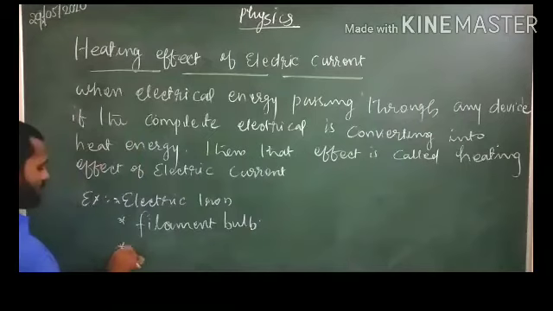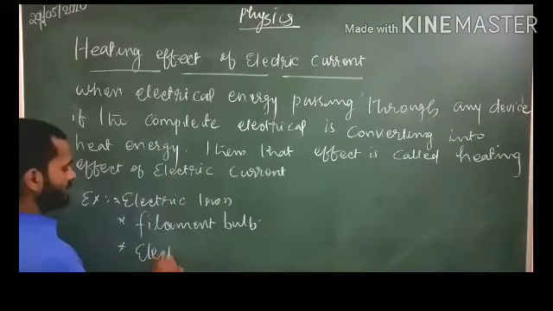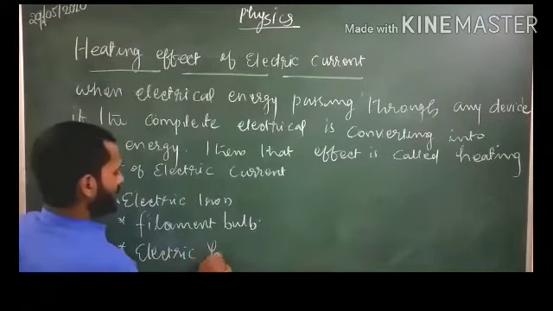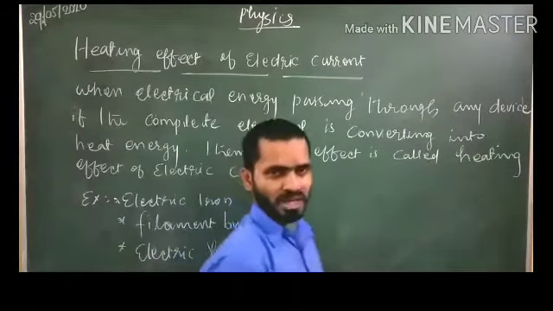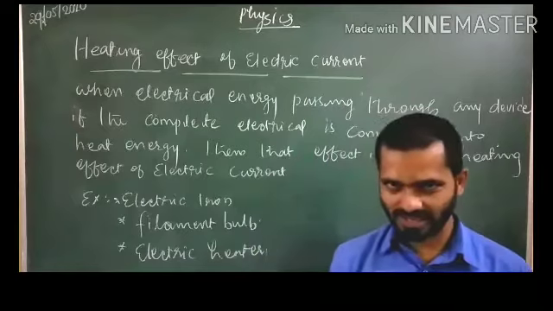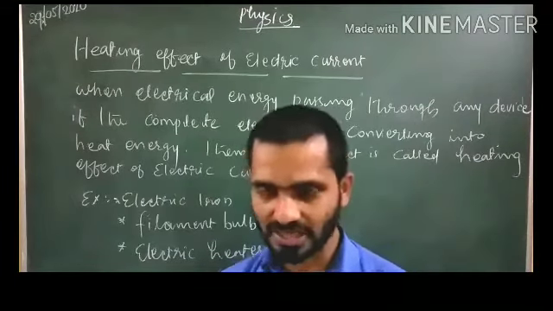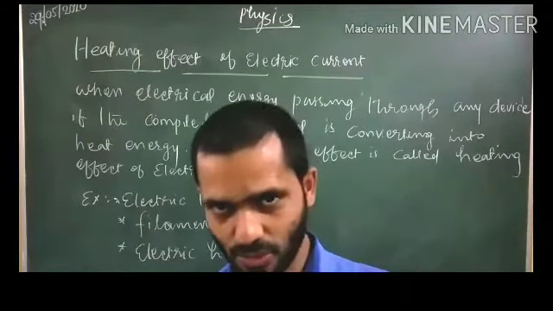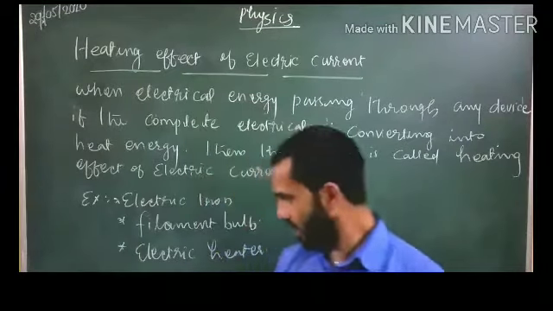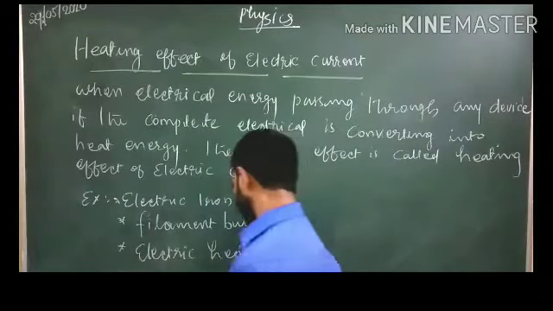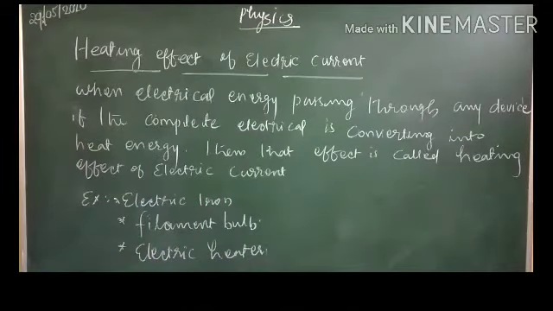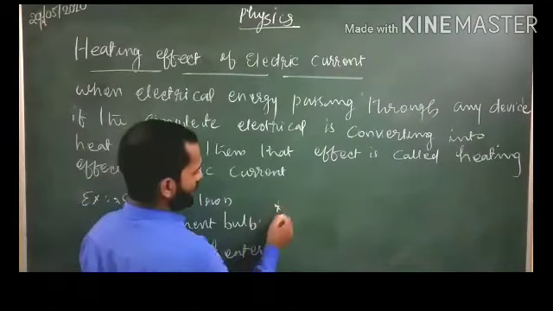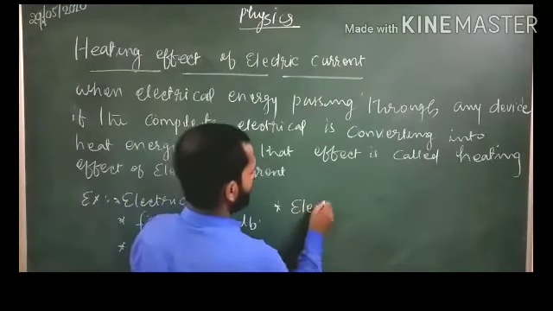Or third one is electric heater. Different types of heaters are coming, students. One is room heater, or otherwise water heater. You may have seen that kind of heaters. So this device is also working on the basis of the heating effect of electric current. So electric iron, filament bulb, electric heater. One more example you note down, that is electric fuse.